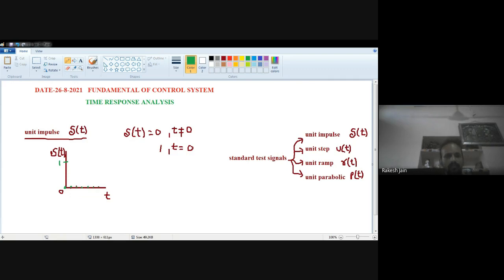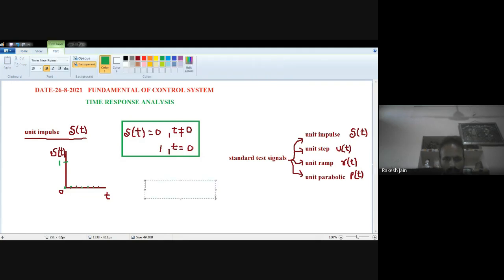Now what is the meaning of unit step signal? So remember this definition, this value, how we can denote the unit impulse signal. Okay, now I am going to show you the second signal, that is unit step signal.